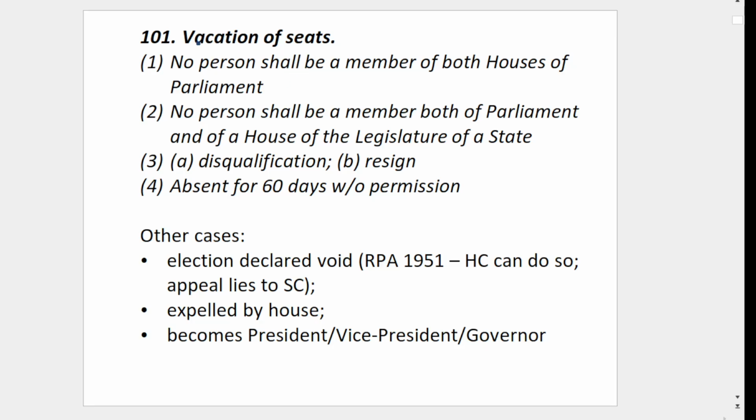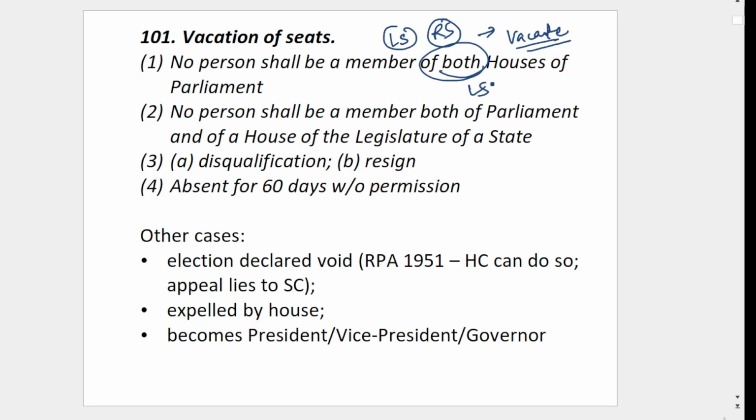First, Article 101, it says vacation of seats. It says no person shall be a member of both houses of the parliament. There are two houses actually: we have Lok Sabha, we have Rajya Sabha. So you can be MP of any one of these. For example, you contested for both seats, Lok Sabha and Rajya Sabha, and you won both. Then you have to vacate one of the seats.